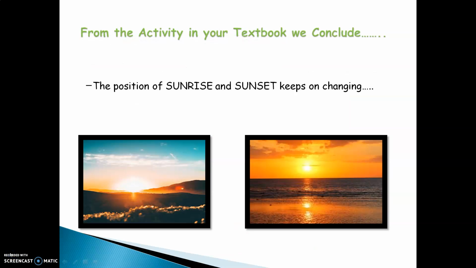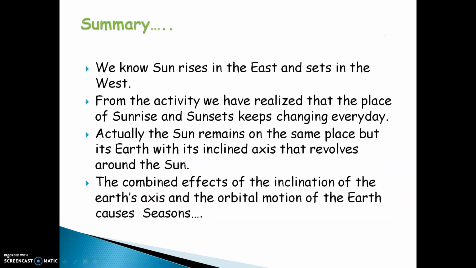In your geography textbook, we are told to perform an activity to observe every day the time of sunrise and sunset. From the activity, we conclude that the position of the sunrise and sunset keeps on changing every day, even though we know that the sun rises in the east and sets in the west. From the activity, we have realized that the place of sunrise and sunset keeps changing every day.